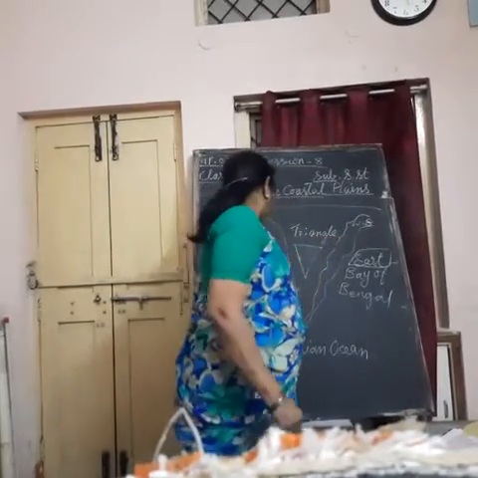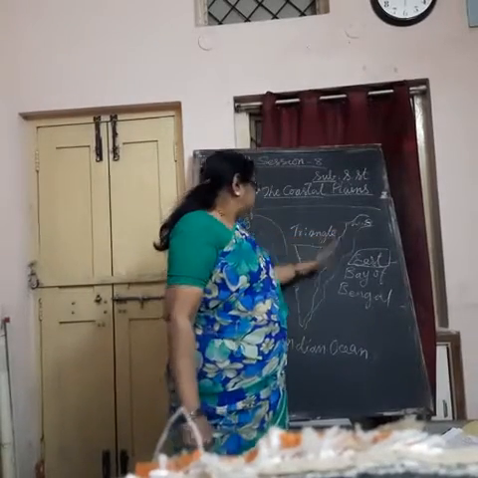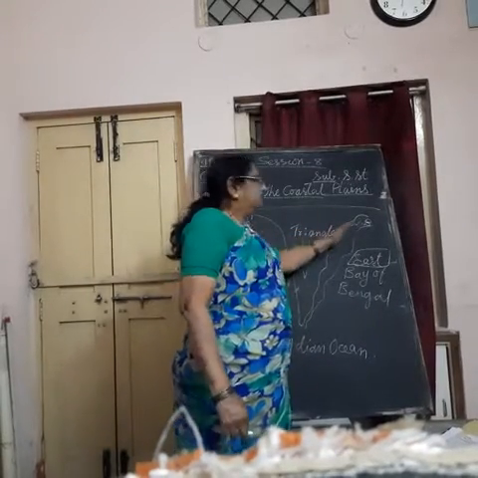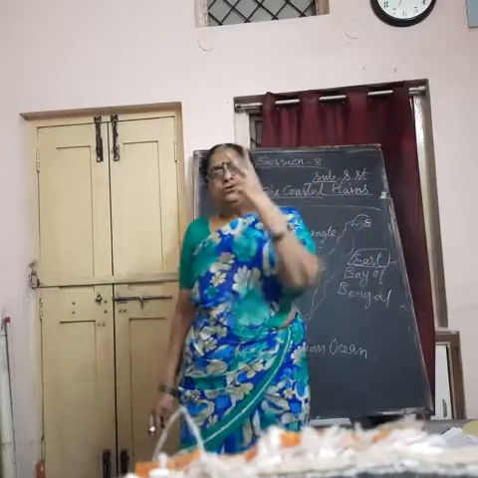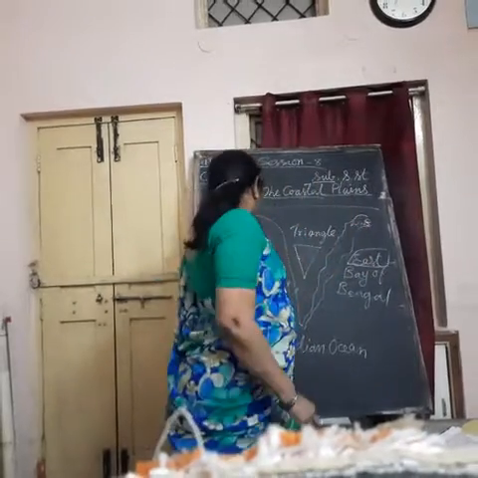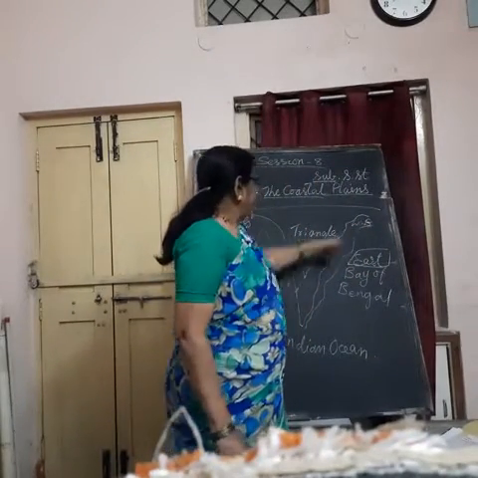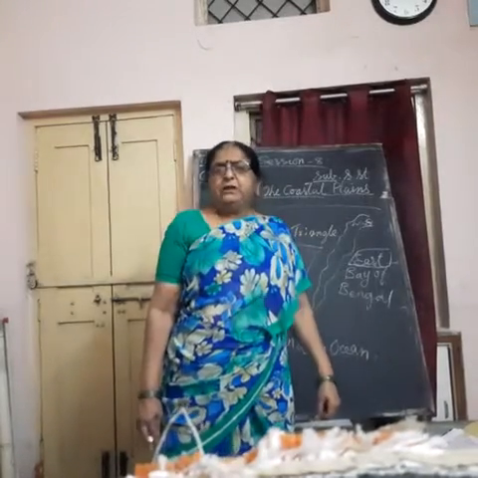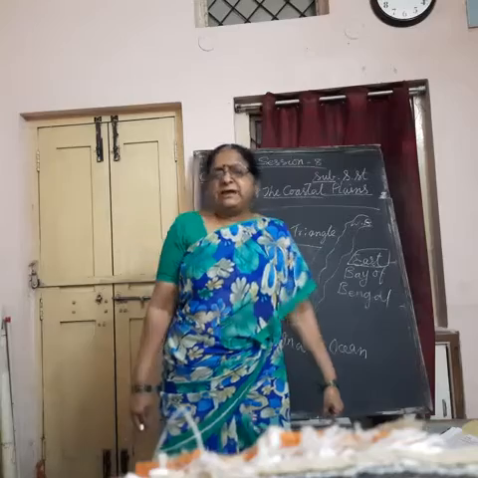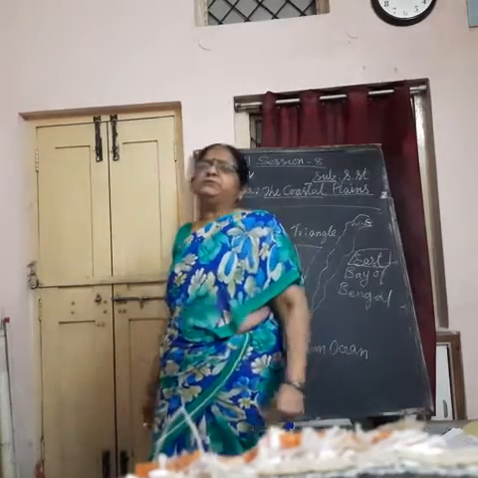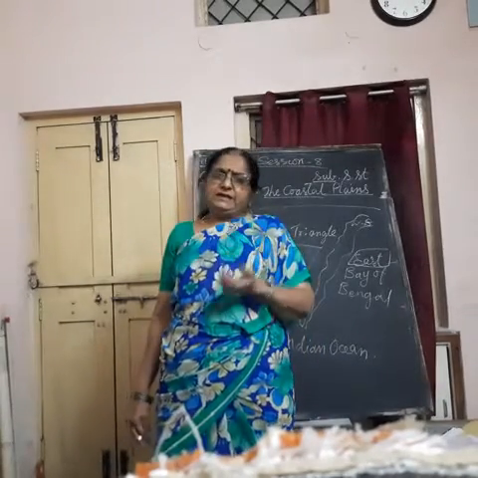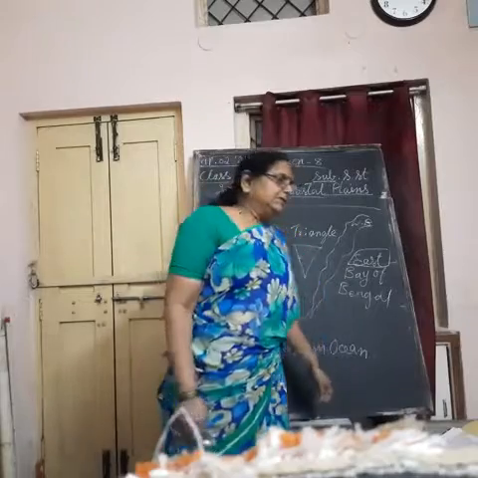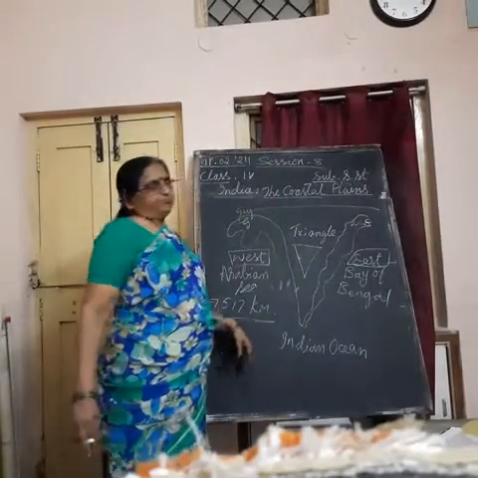So the total coastal plain of our country is divided into two parts. One is the western coastal plain, the other is the eastern coastal plain. We are going to study these two parts of the coastal plain in detail. Let us start with our western coastal plain.